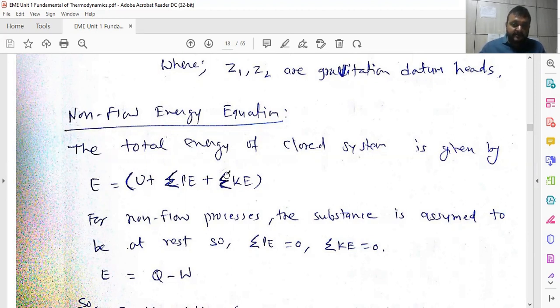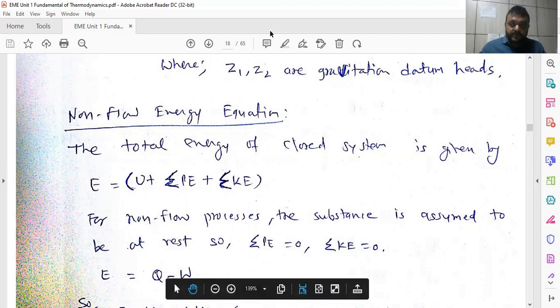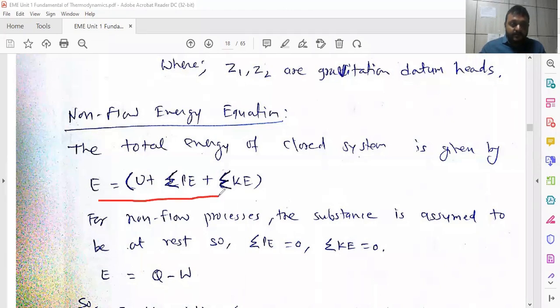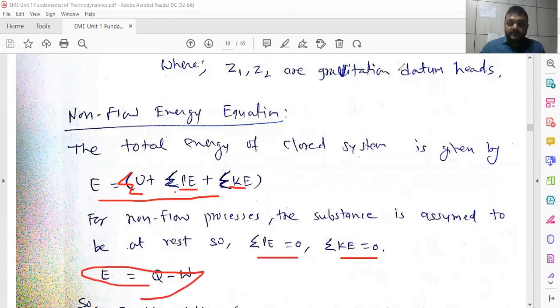For the non-flow energy equation, the form is: E is equal to internal energy U plus sigma of potential energy and sigma of kinetic energy. For a non-flow process, the substance is assumed to be at rest, because no flow takes place. There is no mass transfer, as we have discussed. So potential energy PE is 0, and kinetic energy becomes 0. So E becomes Q minus W.